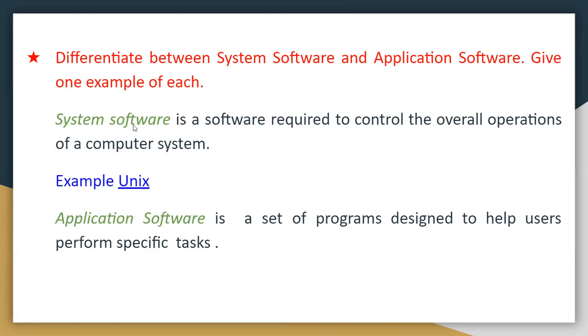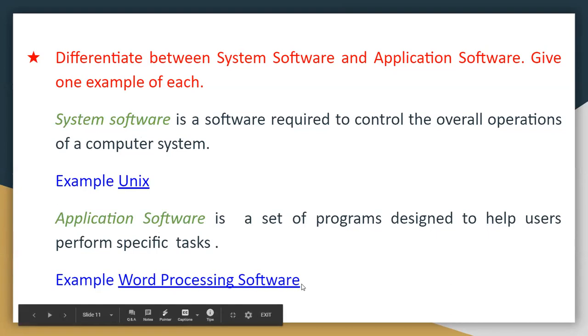System software is for overall operation and application software is for specific tasks. An example is word processing software. Word processing software is an example of application software and Unix is system software. This is all about question number 2.